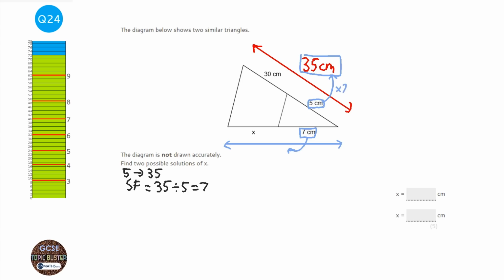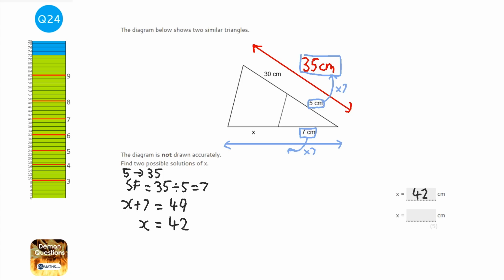So if this times this by 7, then this one will times by 7, so that will be 49. So x plus 7, the whole length, would be 49. So to find x, it's just going to be 7 less than that. So it's just going to be 42. So x is definitely looking like it's 42.